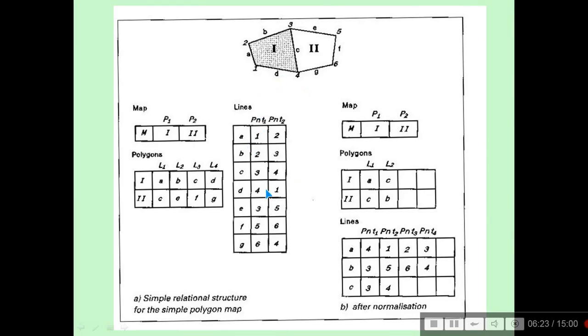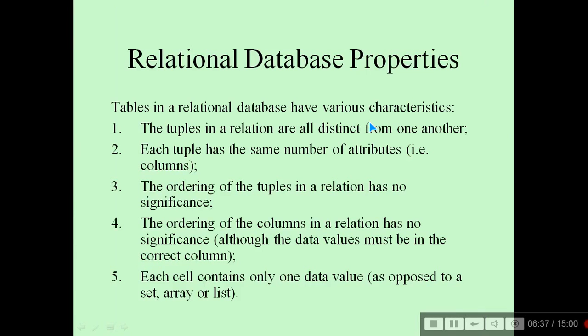So this is a type of simple relational structure for the simple polygon map, and this is after normalization. Normalization means we try to minimize certain things to have a good database management system. Then relational database properties: the tables in a relational database ought to have certain characteristics.